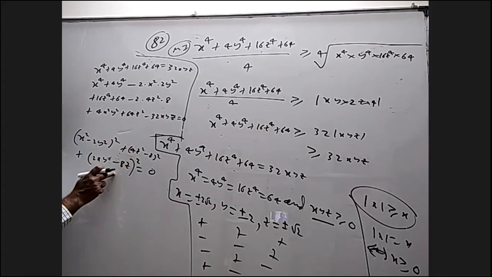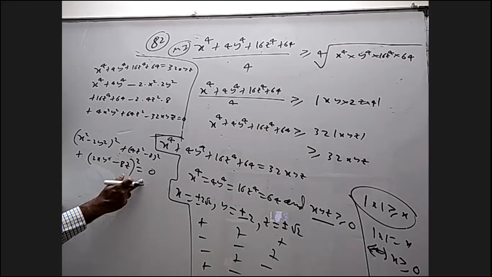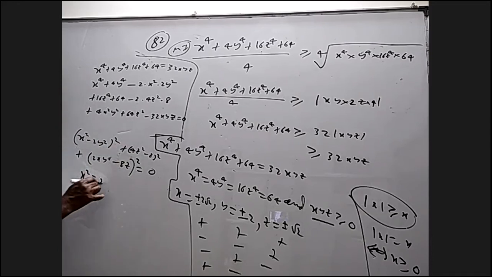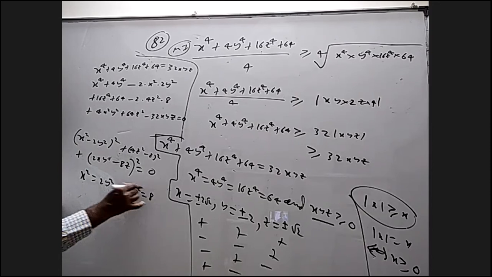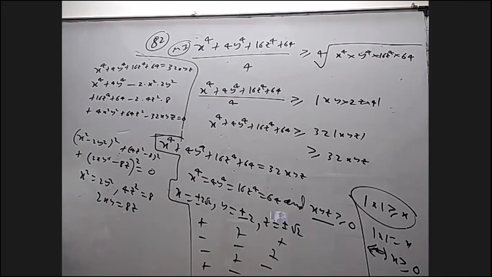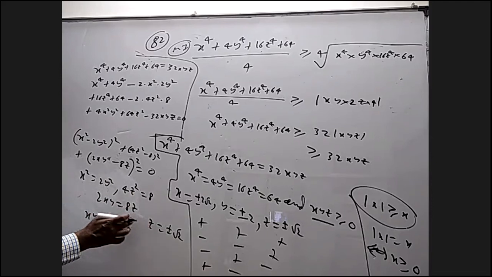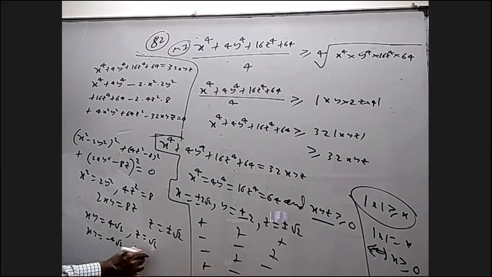Something whole square plus something whole square plus something whole square is greater than or equal to 0. Equal to 0 is possible only when all are 0. So we'll get x square equal to 2y square, 4z square equal to 8, and 2xy equal to 8z. From this, I'll get z equal to plus or minus root 2. And that z, when I keep here, I'll get xy equal to 4 root 2 when z is root 2, and xy equal to minus 4 root 2 when z is minus root 2.